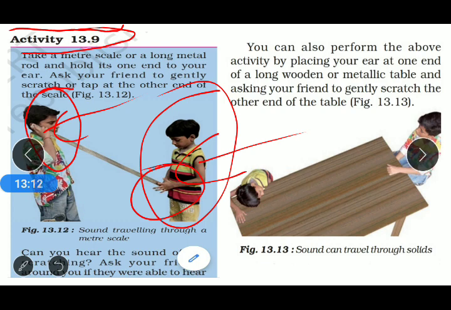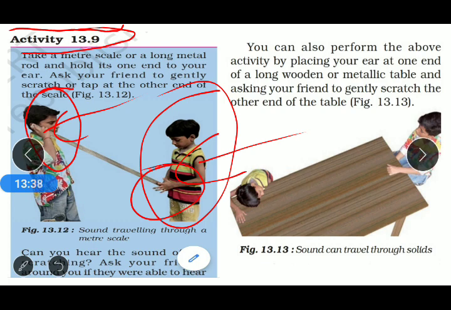So from that activity, when we gently scratch or tap at the other end of the scale, the first boy can easily hear the sound of scratching or tapping. From that we can conclude that sound can also travel through solids.